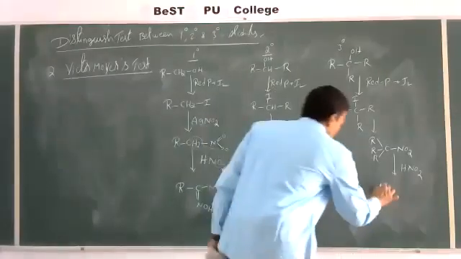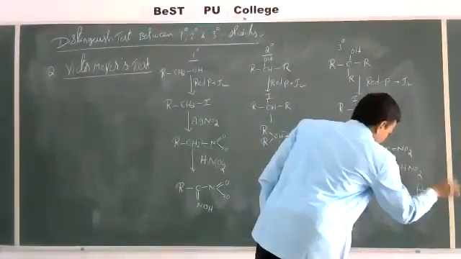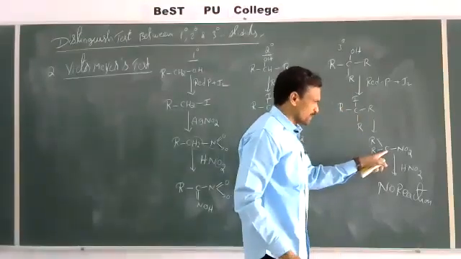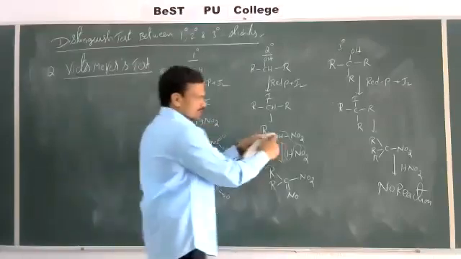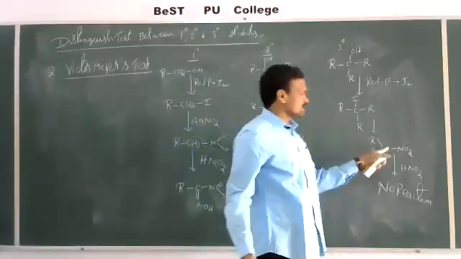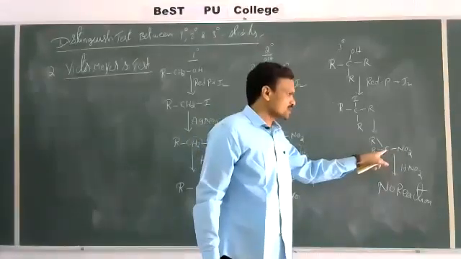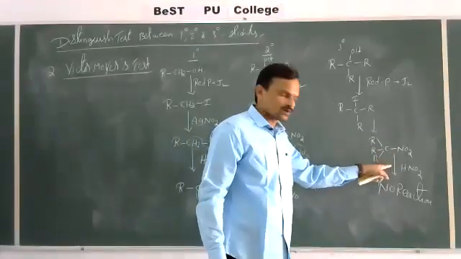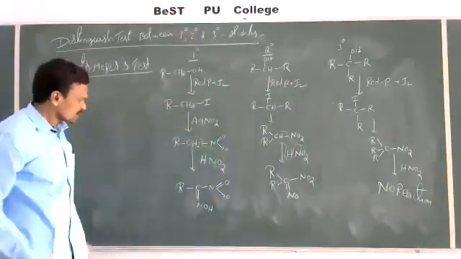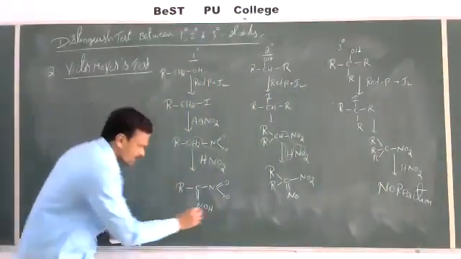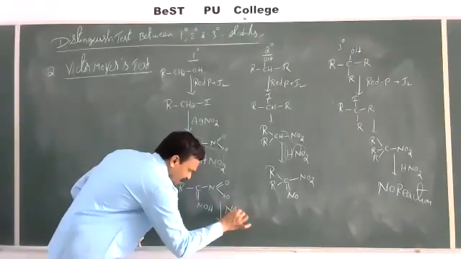Whereas here no reaction, because here there are no replaceable hydrogens. See, here there are two replaceable hydrogens, here one replaceable hydrogen, here there is no replaceable hydrogen. Since tertiary nitroalkanes do not contain replaceable hydrogens, they cannot react with nitrous acid. And this nitrolic acid solution is made alkaline by adding NaOH.